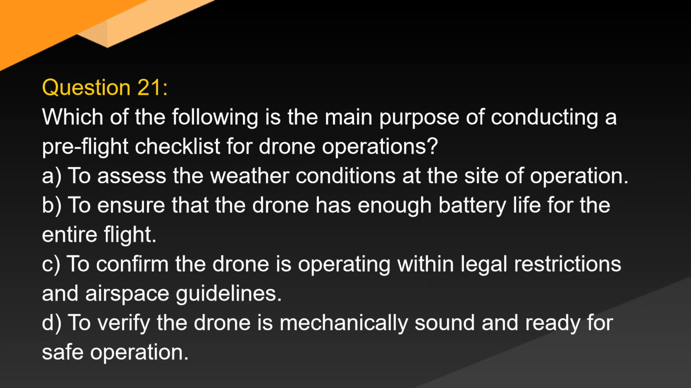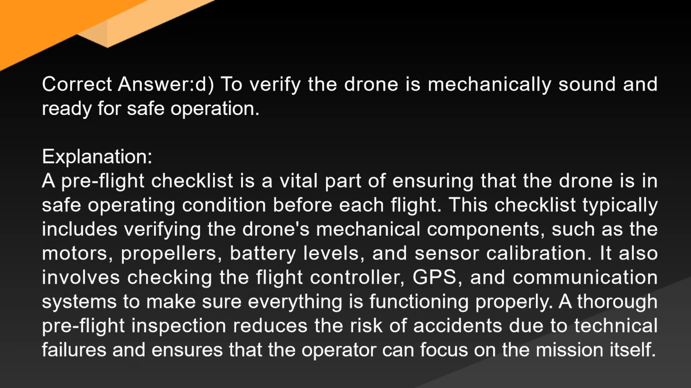Question 21. Which of the following is the main purpose of conducting a pre-flight checklist for drone operations? A. To assess the weather conditions at the site of operation. B. To ensure that the drone has enough battery life for the entire flight. C. To confirm the drone is operating within legal restrictions and airspace guidelines. D. To verify the drone is mechanically sound and ready for safe operation. Correct answer, D. To verify the drone is mechanically sound and ready for safe operation.